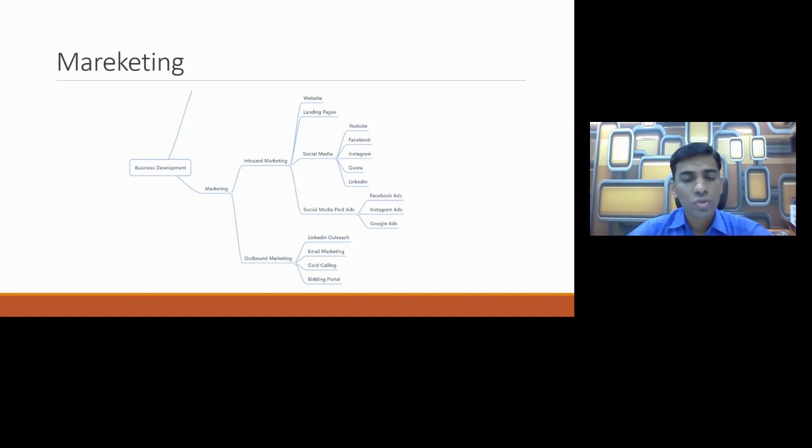The first is a website, second is a landing page, third is social media, and fourth is social media paid ads. So these are the four ways you can set up your inbound marketing. For the website, you can do SEO so anyone can find your services, and based on the services he can come to your website and contact you.